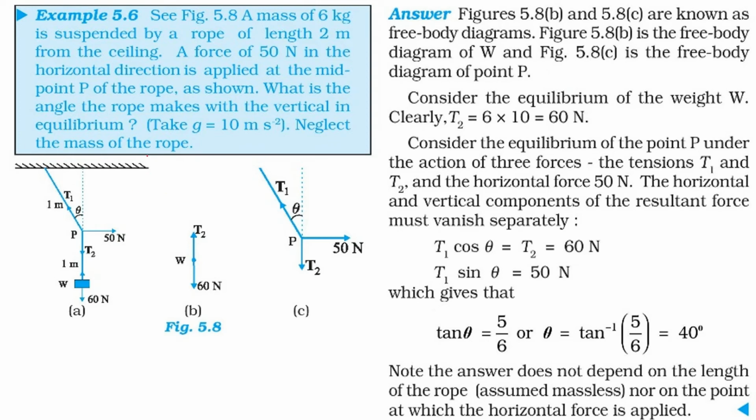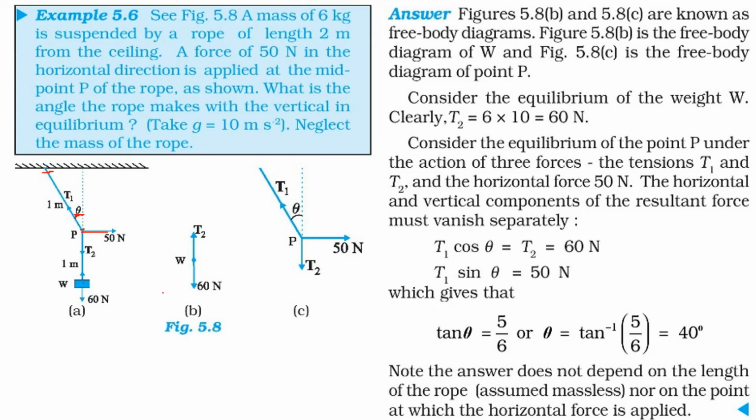A mass of 6 kg is suspended by a rope of length 2 meter from the ceiling. From here to here it is 1 meter, from here to here it is 1 meter, so in all it is 2 meter. A force of 50 Newton in the horizontal direction is applied at the midpoint of the rope. What is the angle the rope makes with the vertical in equilibrium? This angle we have to find out. We have to neglect the mass of the rope.